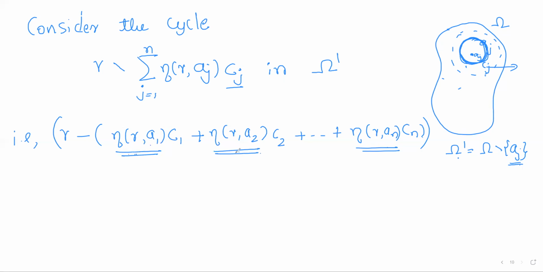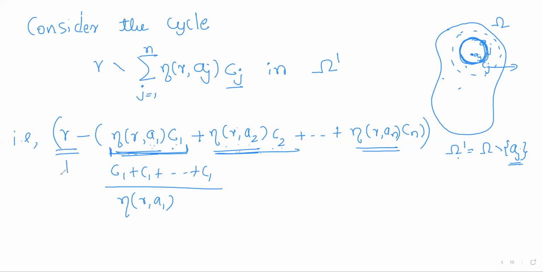In any case, these indices will be positive integers, right? So eta gamma a1 times C1 means C1 added eta gamma a1 times, C2 added eta gamma a2 times, like this.